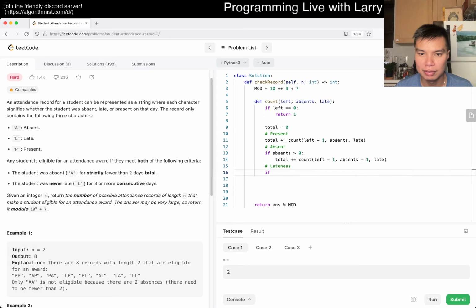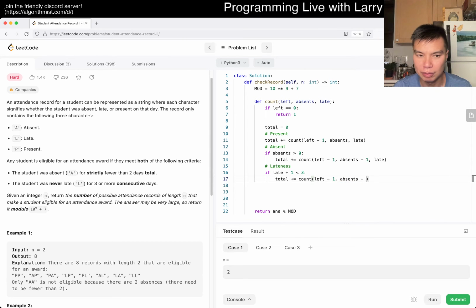So if late is greater than... I messed up in the previous one, so hang on. 3 consecutive or more days, never. So that means, maybe we could just write it this way. I know that you can subtract 1 from both sides and stuff like this, for example, but this allows you to be hyper precise about what you mean, right? Or it maps to the real one more one-to-one, if you ask me. Okay.